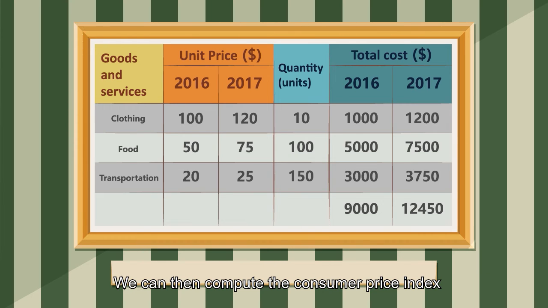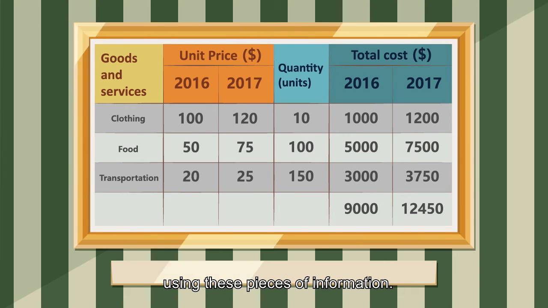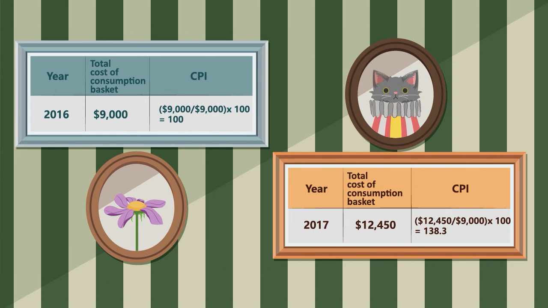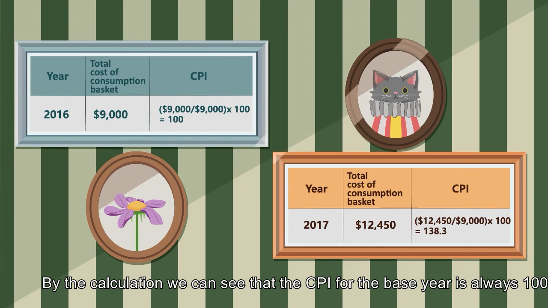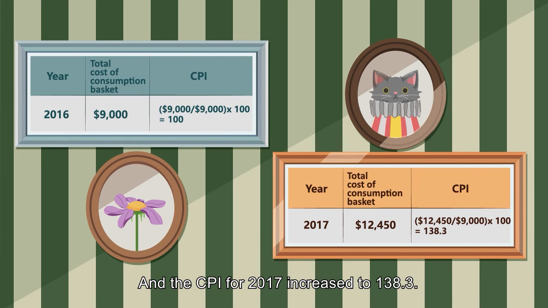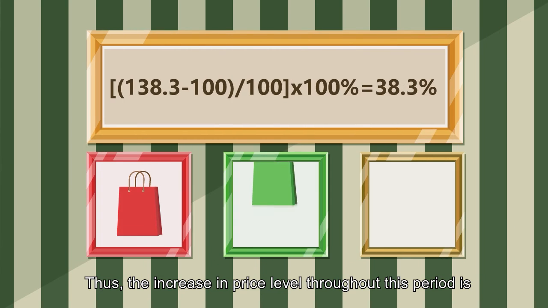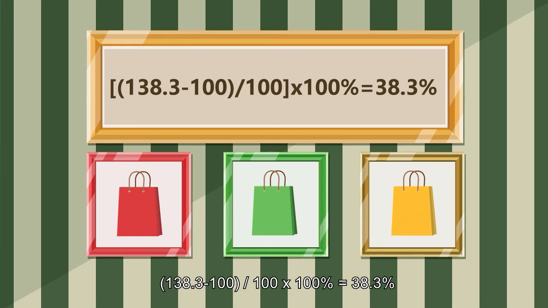We can then compute the Consumer Price Index using these pieces of information. Assuming that 2016 is the base year, by the calculation we can see that the CPI for the base year is always 100, and the CPI for 2017 increased to 138.3. Thus, the increase in price level throughout this period is (138.3 - 100) / 100 × 100% = 38.3%.